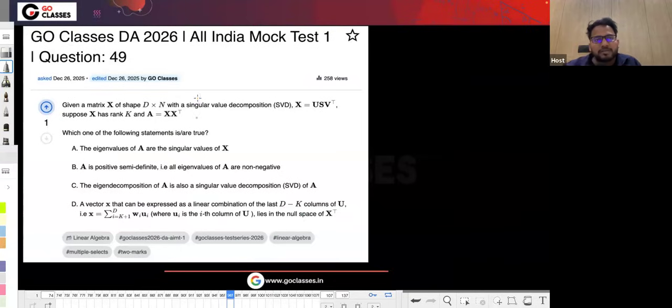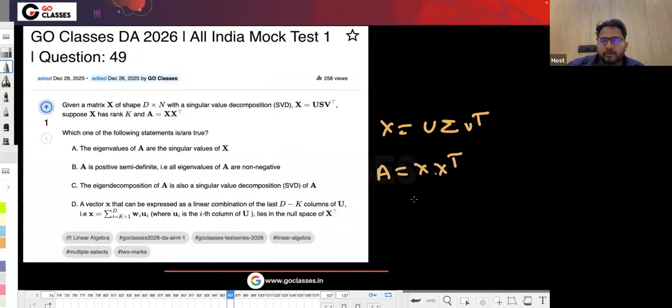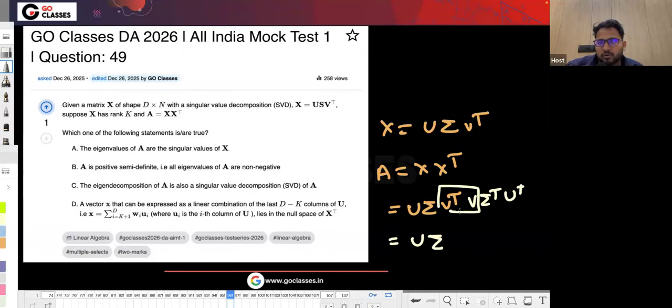Here they are saying that X is a matrix of shape d by n, and its SVD is also given. So basically X equals U sigma V transpose. They've given S, but I'm taking sigma because sigma is more popular. And A is a matrix which is X transpose. So basically A will be V sigma transpose U transpose, which will be same as, since this is an orthogonal matrix,